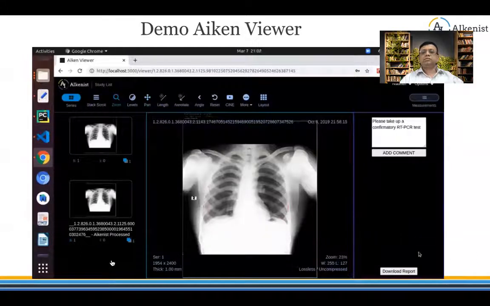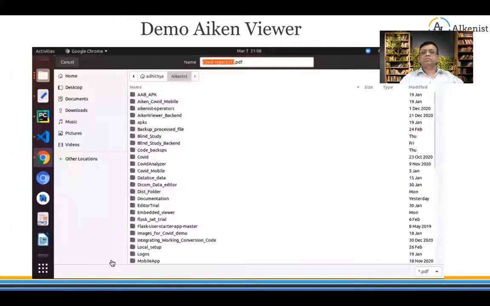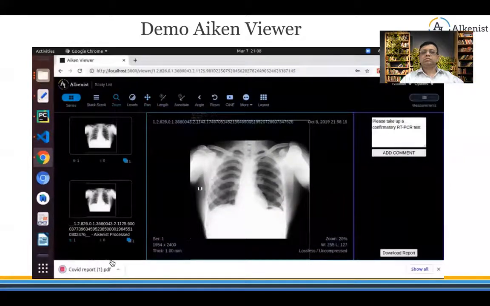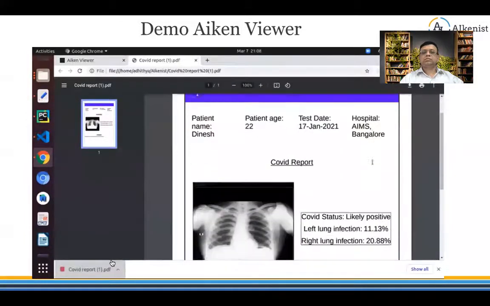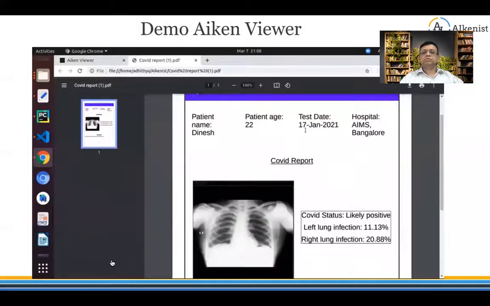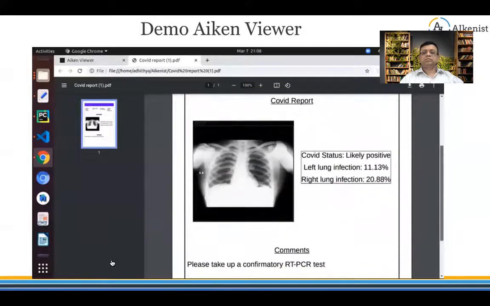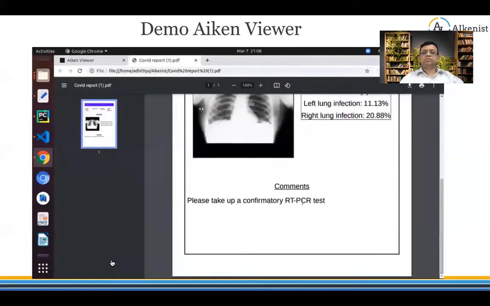Let me download this report. I'm going to save this file right now. Let me open the file. So we'll have the patient's details at the top, and in the report section, we'll have the image along with the percentage of infection and the comments which we just added.